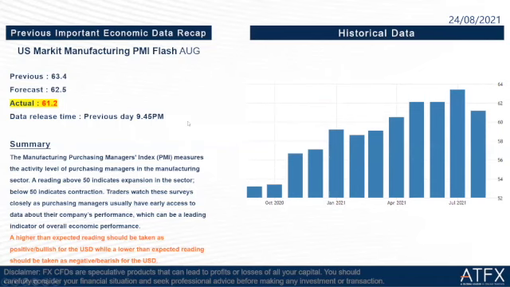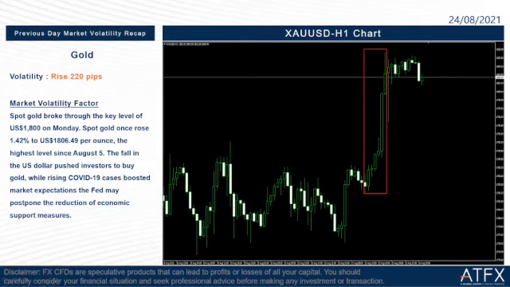So the next part is the previous day market volatility recap on gold. It rose 220 pips last night. So let us read the factor here, what happened on the gold market last night. Spot gold broke through the key level of $1,800 on Monday.